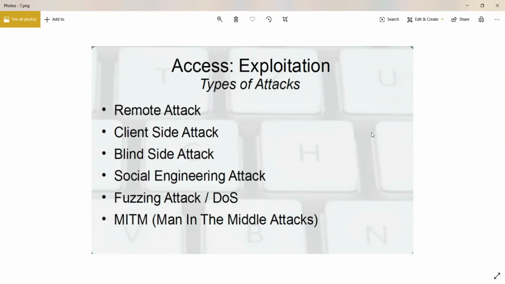Again, this is not possible in most cases, because it's a difficult attack to carry out. But if you are able to do that, you could gain a lot of information.